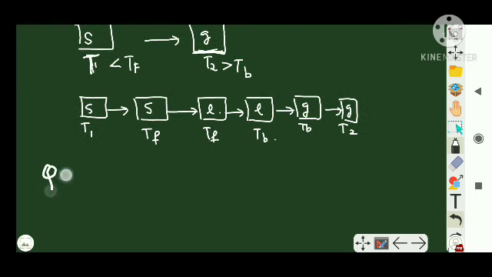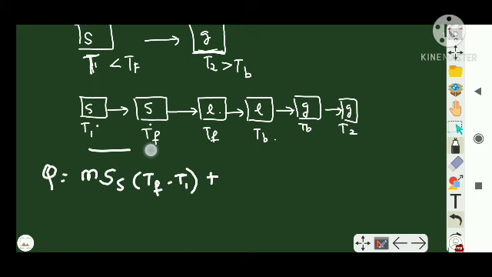Now let us write the equation for Q. Solid to solid itself, so m, m grams I'm going to write, m times specific heat of solid, into delta T. I'm raising the temperature, so T_F minus T1, plus, this stage is over.